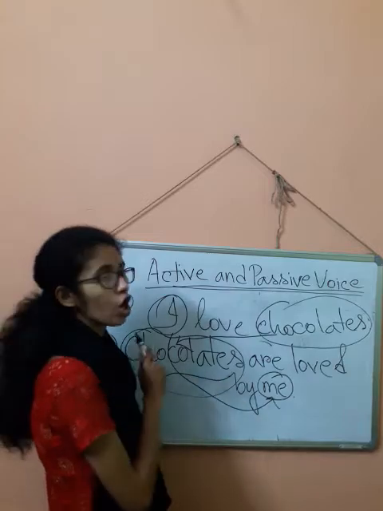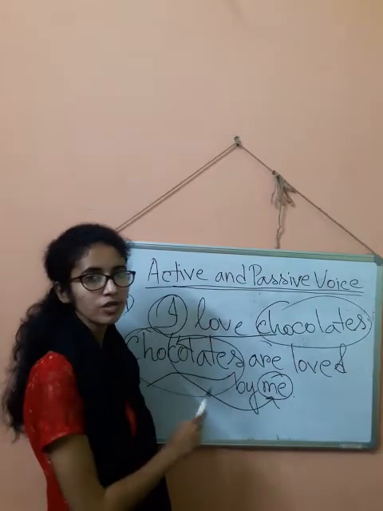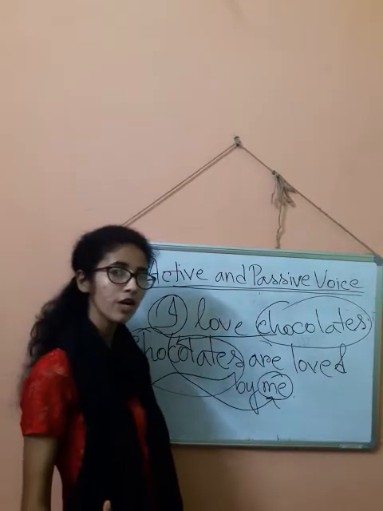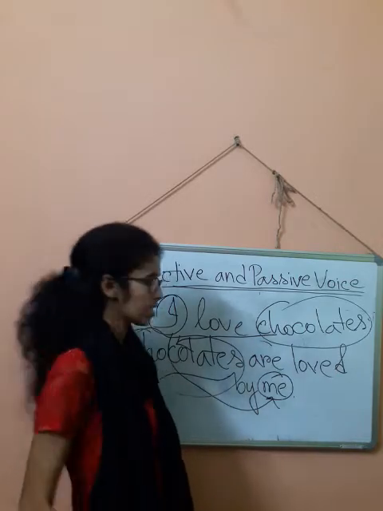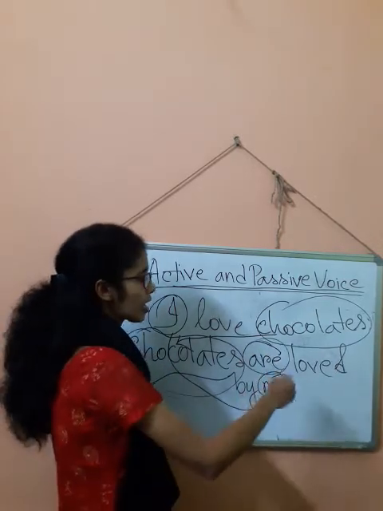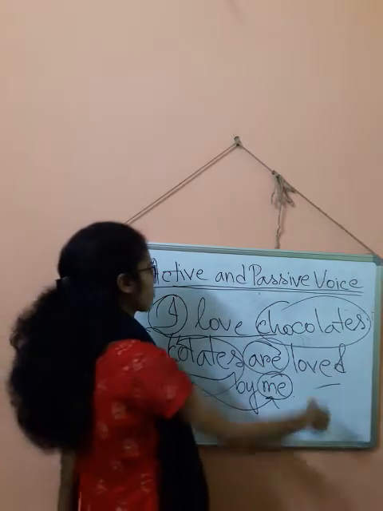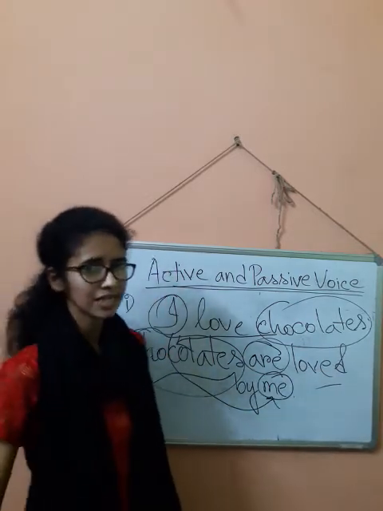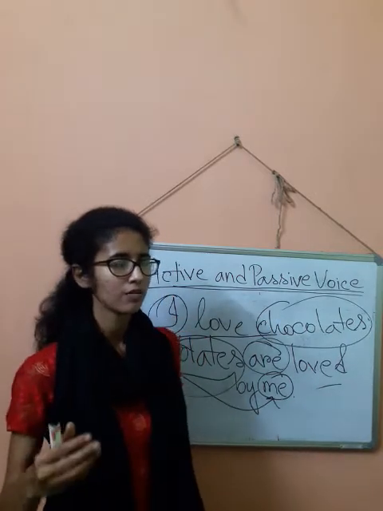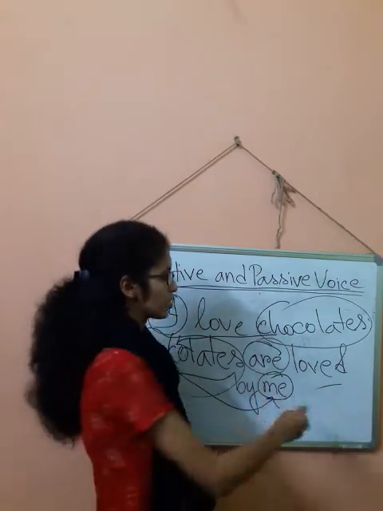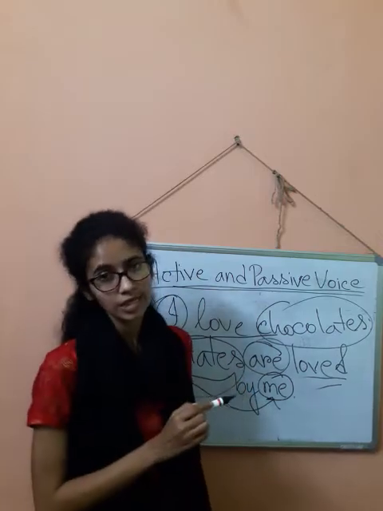Here we are taking chocolates as the subject, third person plural number. So which helping verb is going to be invited by us? Obviously, are. And after that we will place the past participle. This is not the past tense, okay. The past tense and past participle of love are the same, loved. So I am mentioning this is the past participle.